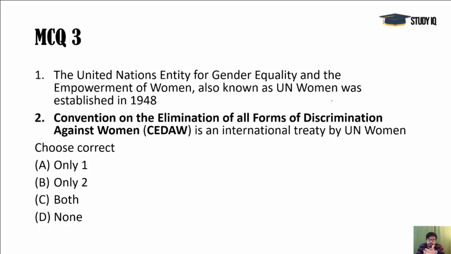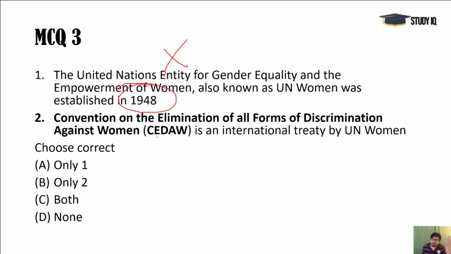Next, United Nations Entity for Gender Equality and Empowerment of Women. It is normally called UN Women. It's an entity of UN, we all know about that. It was not established in 1948. It was actually established very recently in 2010, operationalized in 2011. So this is a wrong option.